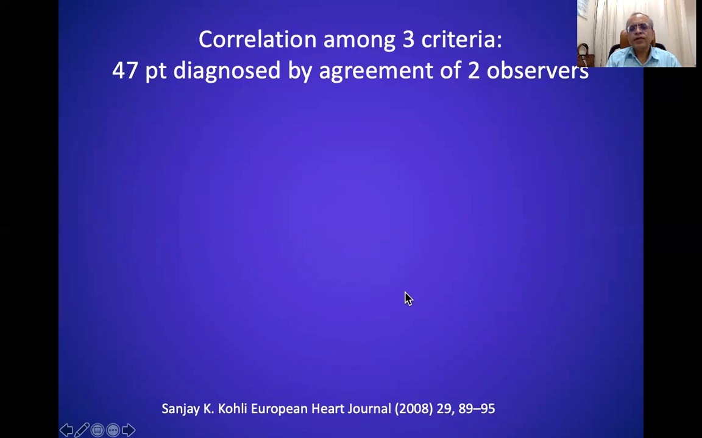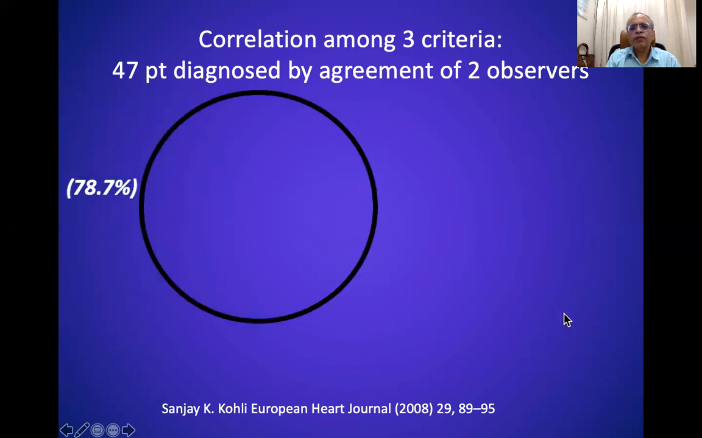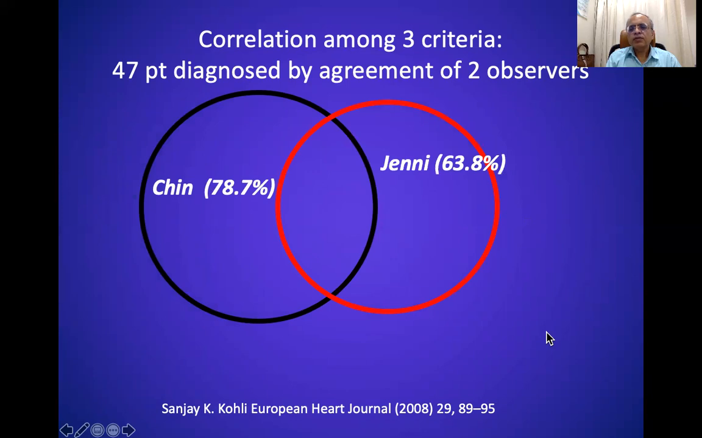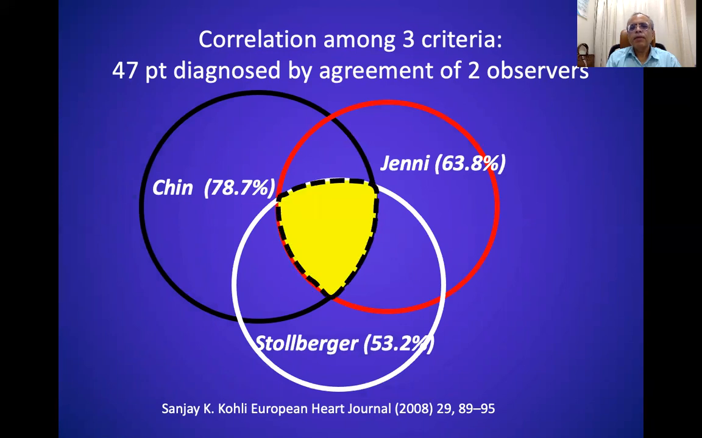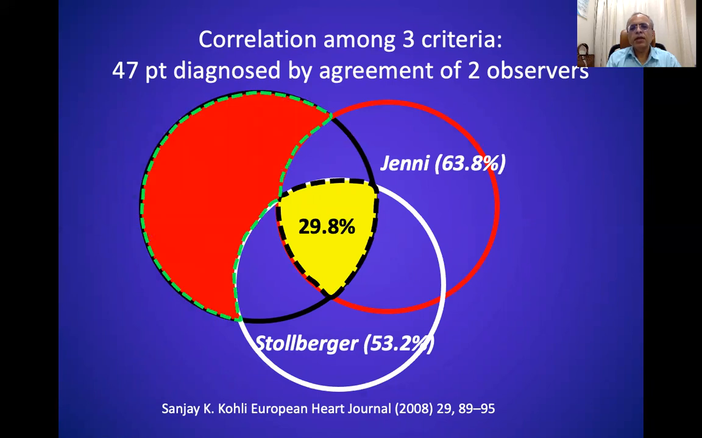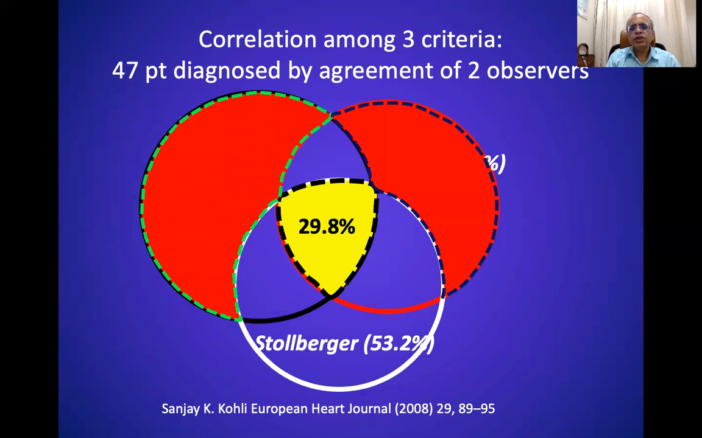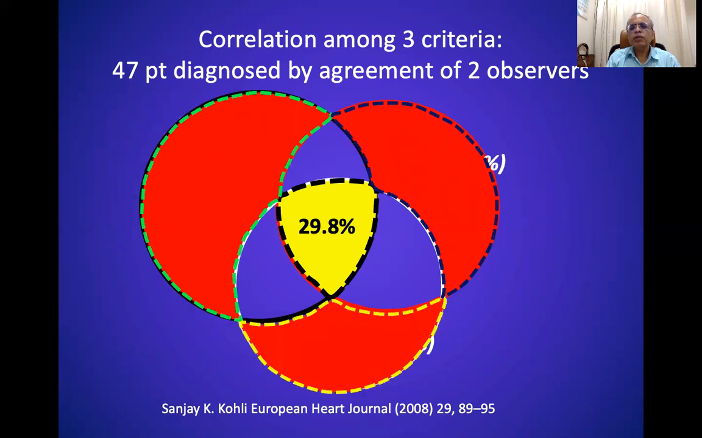Now, this is a very interesting British study where they looked at their patient pool of LV non-compaction cardiomyopathy. And what they found was that 78% of the patients satisfied Chin criteria, while 64% of the patients satisfied Jenni criteria, while 53% of the patients satisfied Stollberger criteria. But all the three criteria were satisfied by only 30% of the patients. And either Jenni or Chin or Stollberger criteria was satisfied by 36% of the patients.